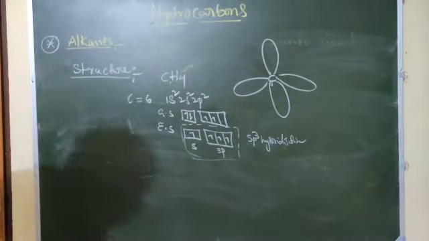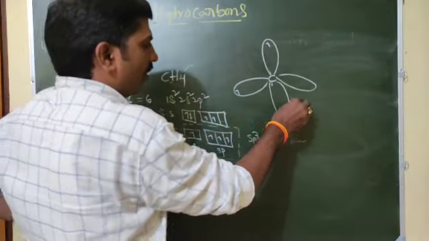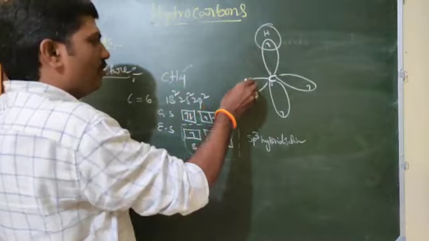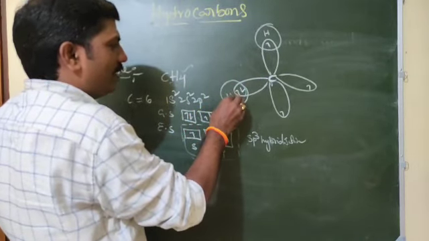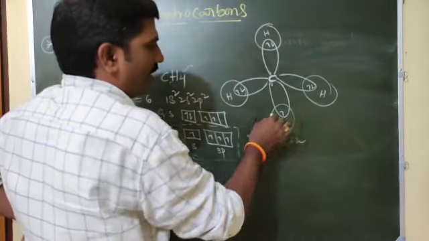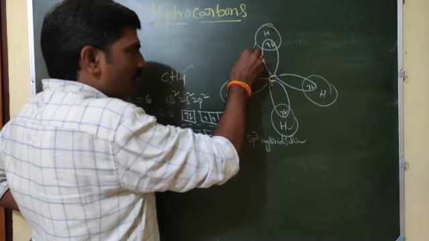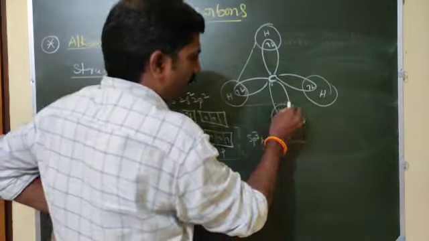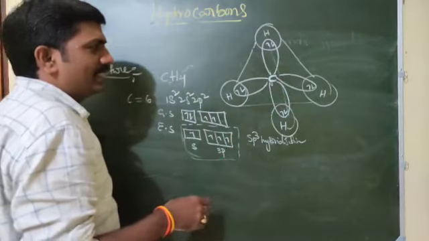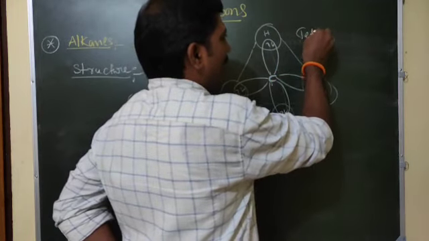Those 4 orbitals have 4 single electrons. This is the carbon atom, this is 1 hydrogen, CH4. That hydrogen atom also has 1 electron with opposite spin, so we should write it oppositely. Here also 1 hydrogen, written in the opposite direction, and this one, and this one, like this. So what is this structure? The structure is tetrahedral.